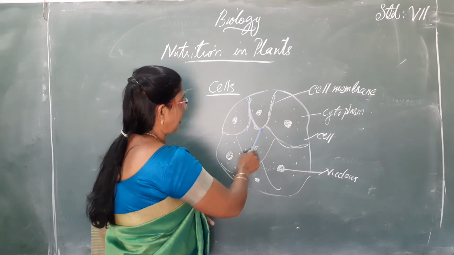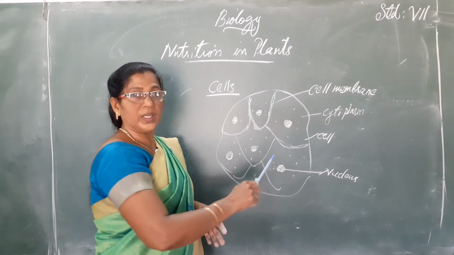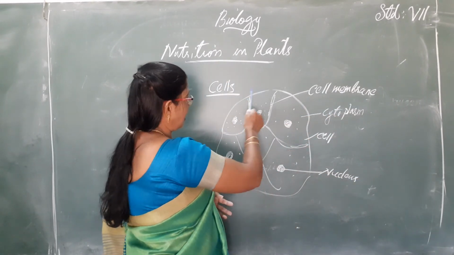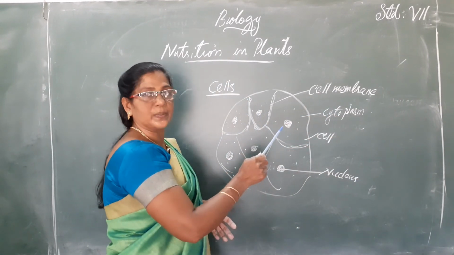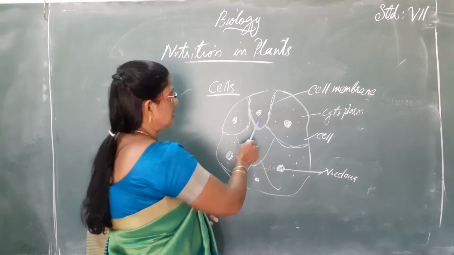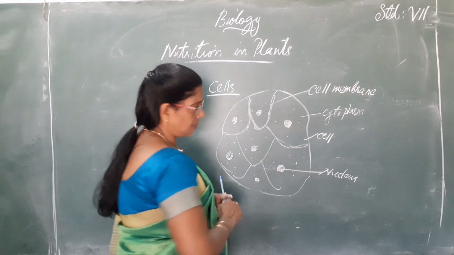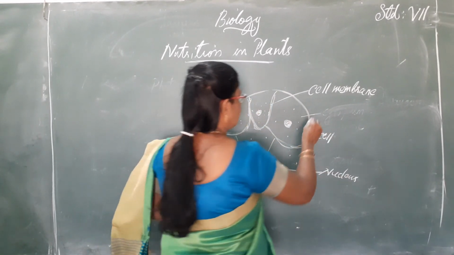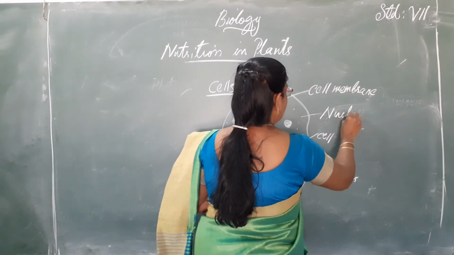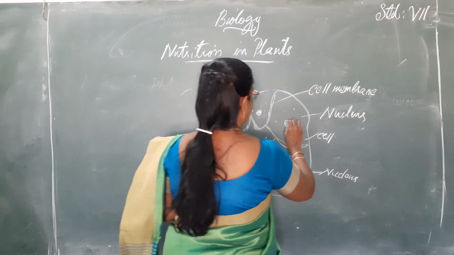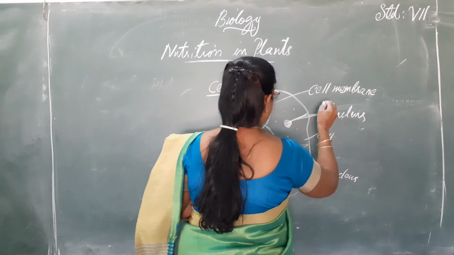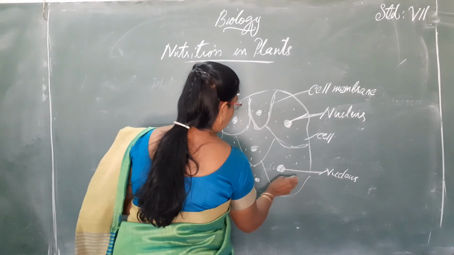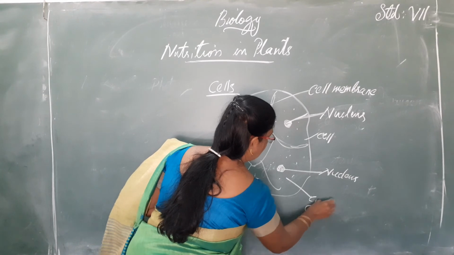A typical cell has an outer boundary or covering membrane which is known as cell membrane, and inside each cell there is a spherical structure which is known as nucleus. And surrounding the nucleus there is a cytoplasm.